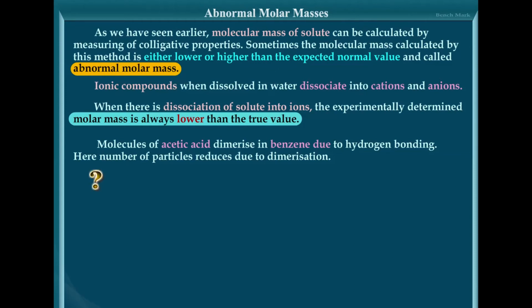So it should be half. So 74.5 divided by 2, it should be 37.25 grams per mole. However, the molar mass of KCl is found not as 37.25, it is found to be a little greater, 40.3. Now, what is the reason for that?